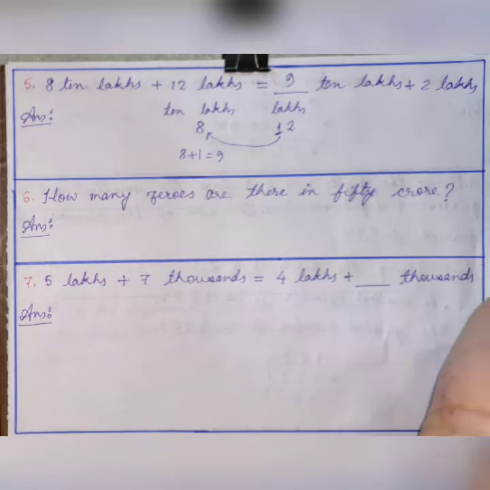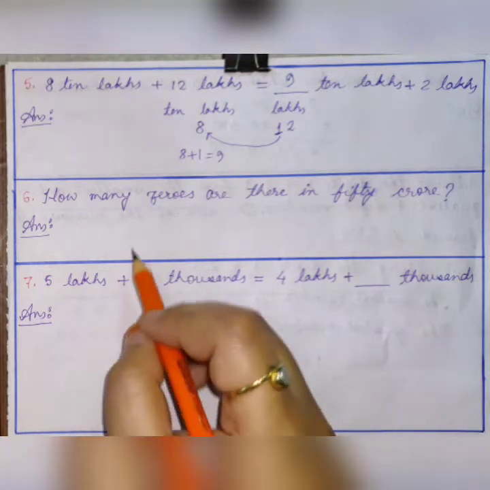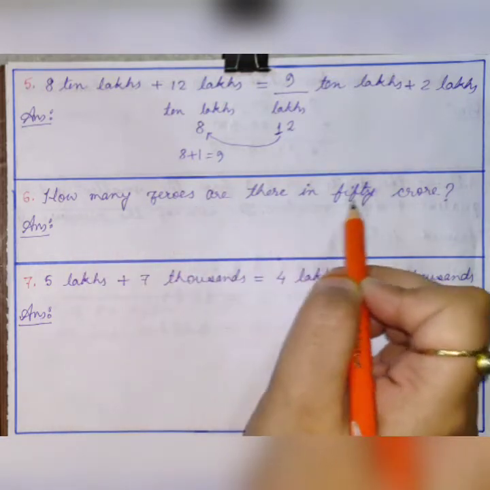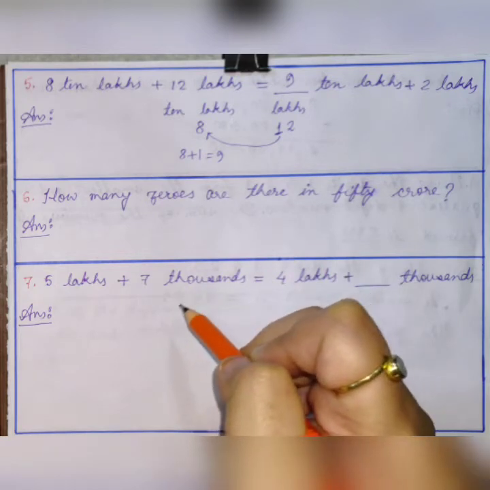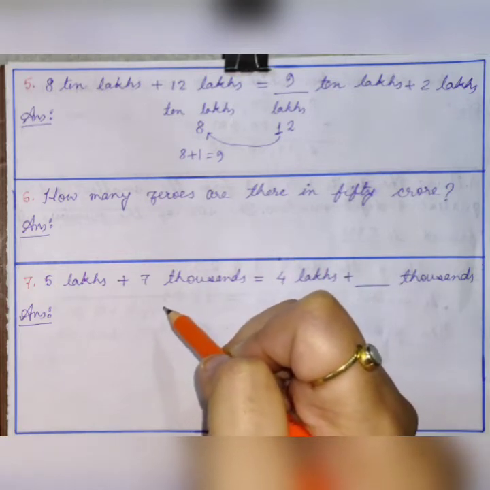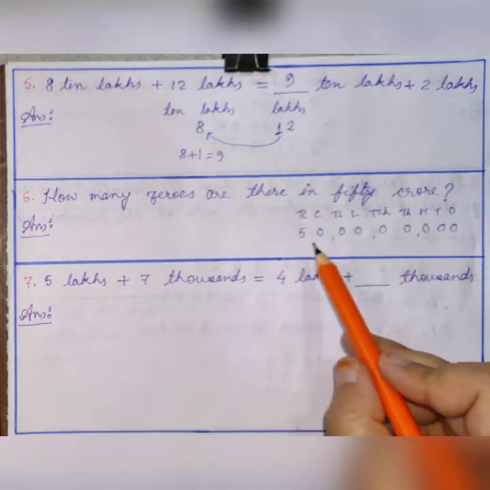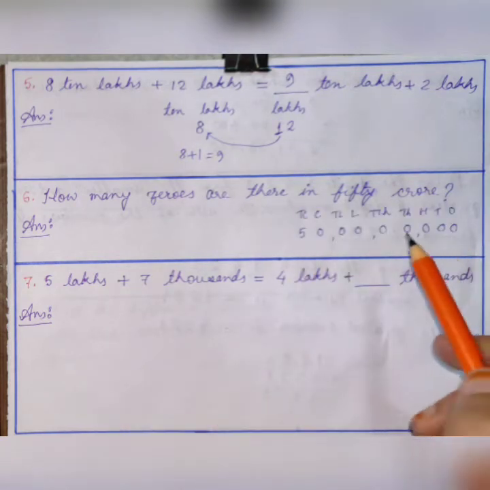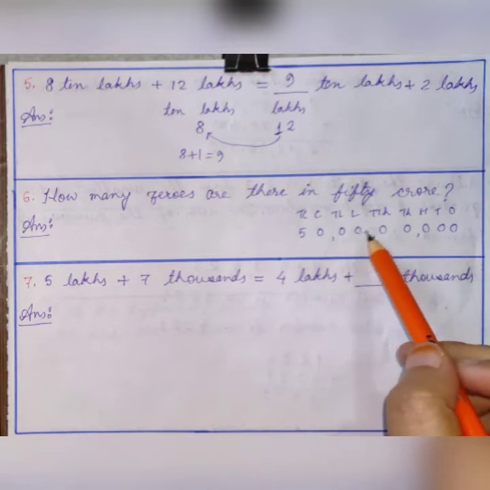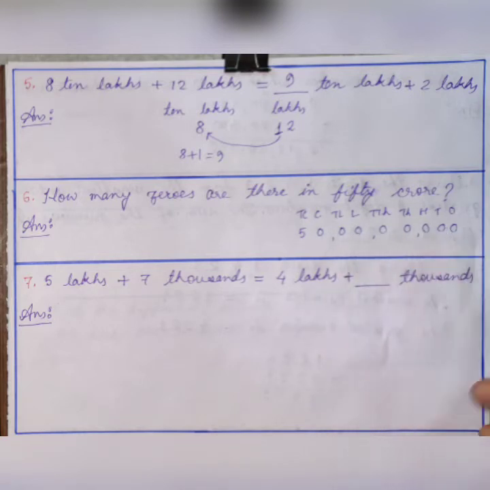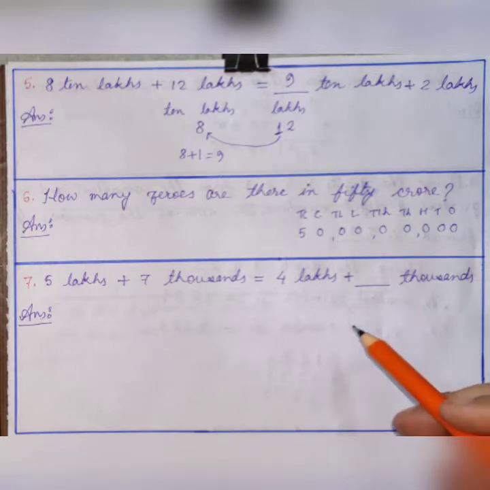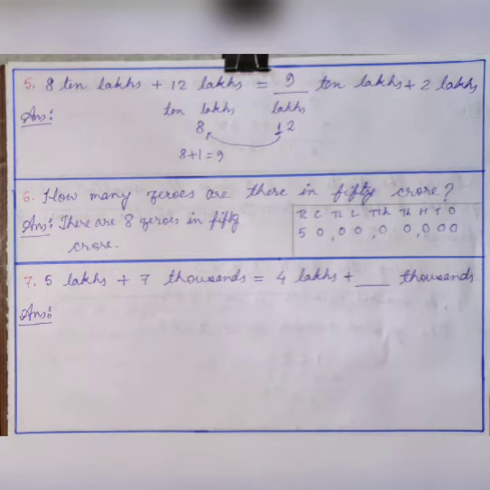Now moving to question number 6. How many zeros are there in 50 crore? First of all, we should know which number is 50 crore, right? And it is the number 50 crore. So how many zeros are there? 1, 2, 3, 4, 5, 6, 7, 8. So there are 8 zeros in 50 crore. Now moving to question number 7.